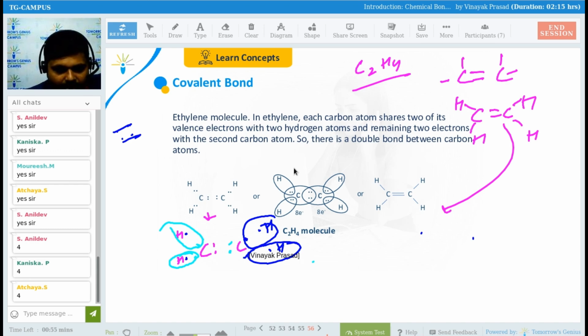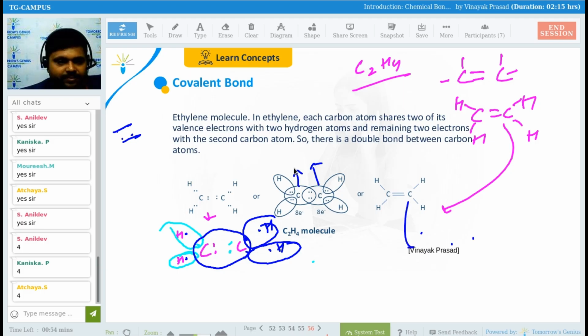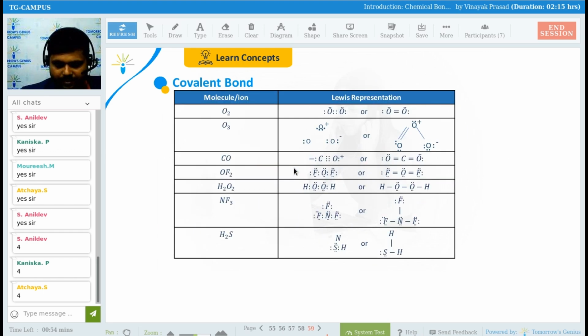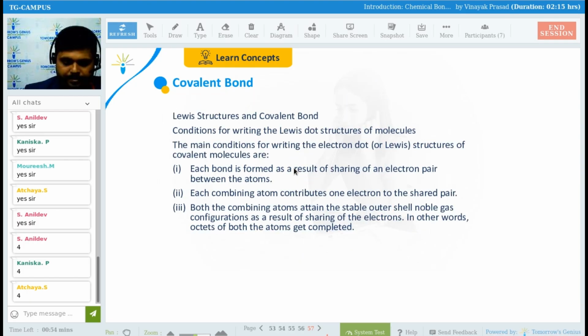So okay, we can draw like this. Are you able to understand now how this has been made? How this has been formed? If you look into the figure, each and every carbon now, you will see that the octet has been completed with this carbon also, with this carbon also, and with this carbon also. So the particular compound is this only, right? Getting my point, everyone? You have to try at home, then only you will be able to draw this structure, guys. Okay, now see here.